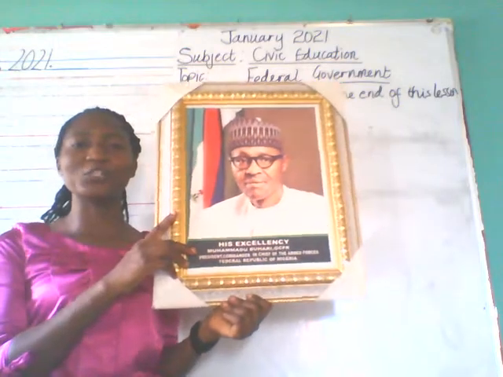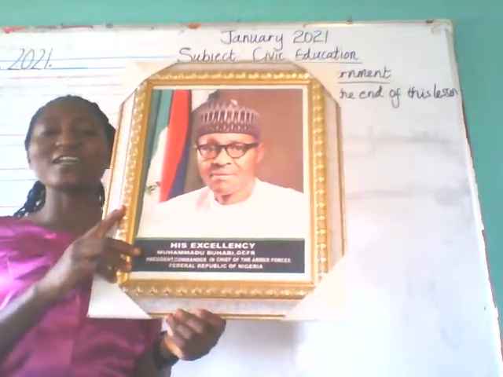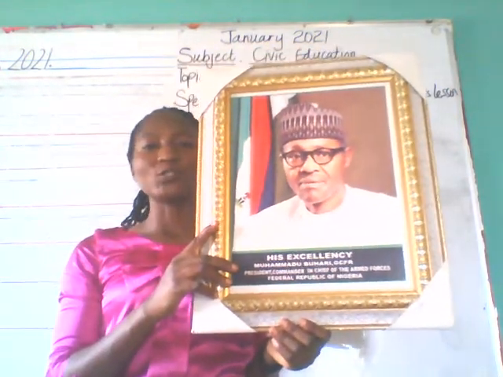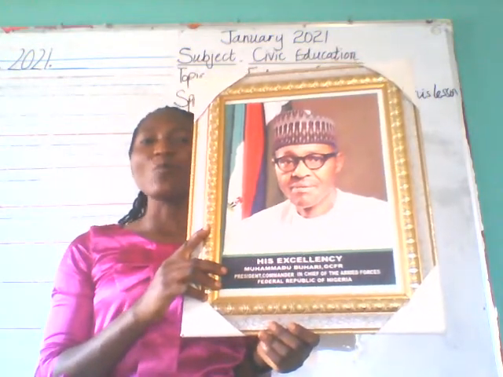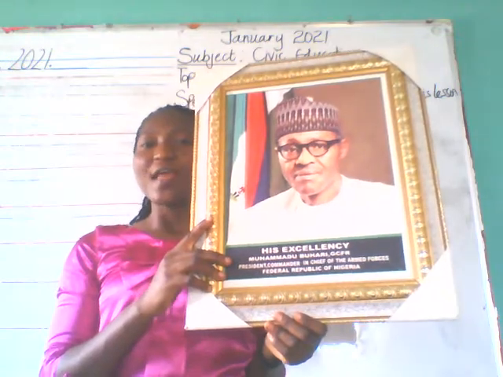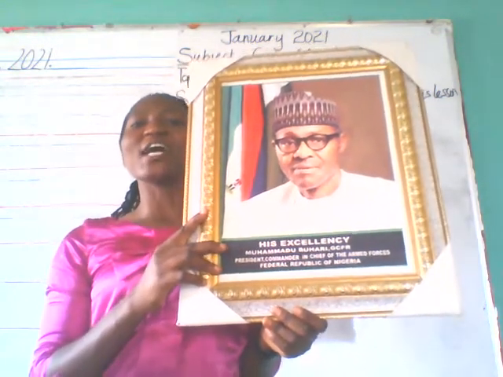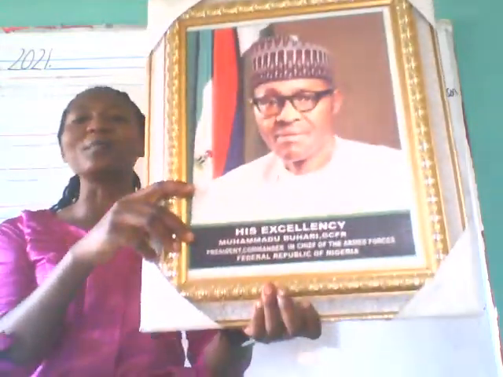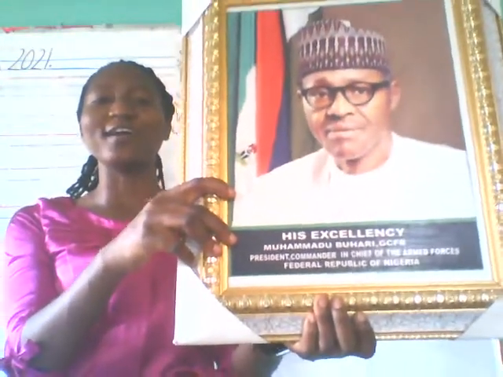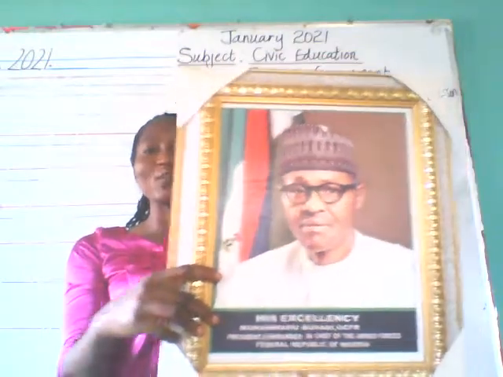Can you see his picture? His Excellency Muhammadu Buhari, the President, Commander-in-Chief of the Armed Forces, Federal Republic of Nigeria. This is his picture.